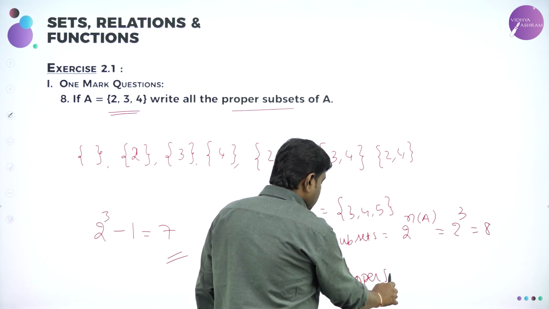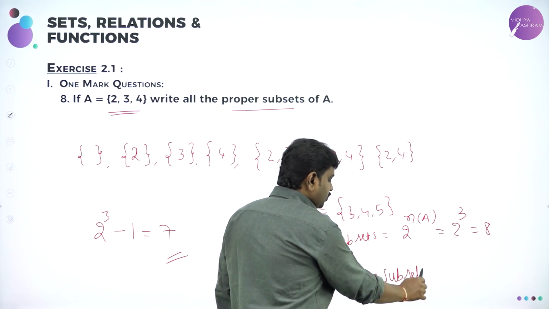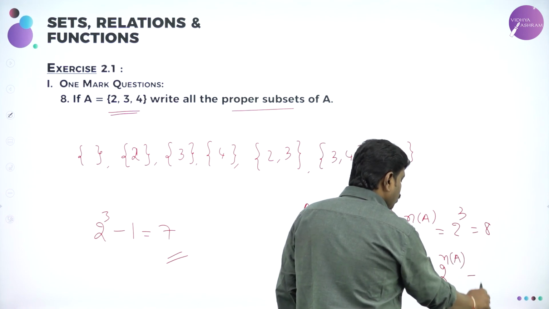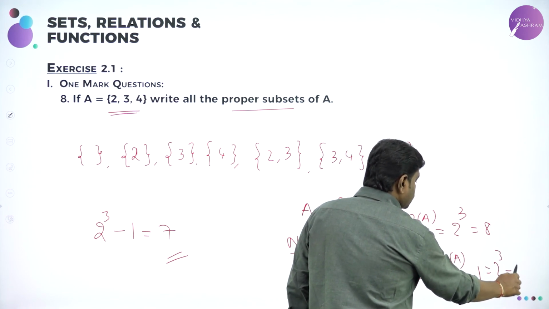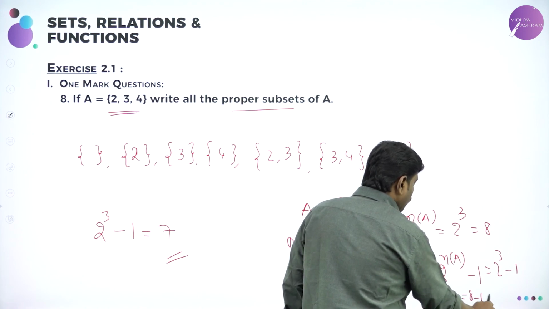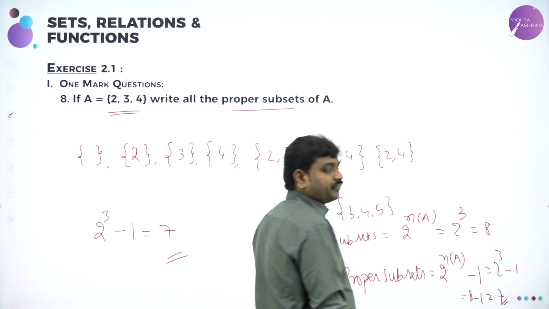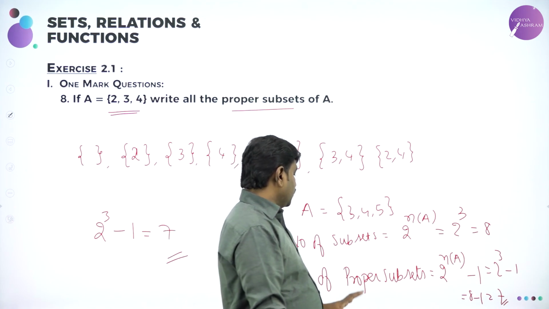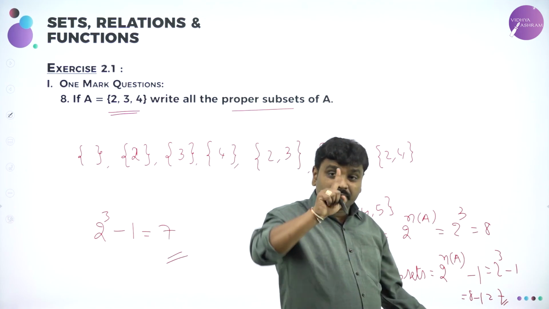The number of proper subsets is 2 power the number of elements in A, and from that remove 1. Here 2 cube minus 1, that is 8 minus 1. The one you are removing is the set itself. That's why we have 7 proper subsets. So if they want the number of proper subsets, you should remove 1 improper subset.